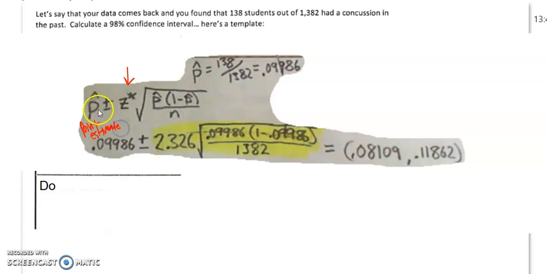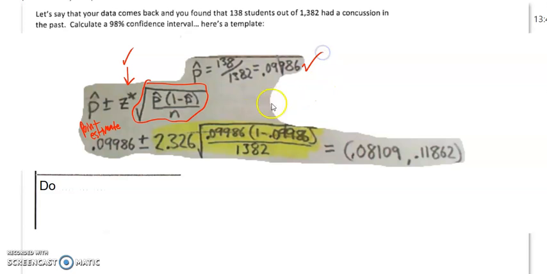It could have been an x bar if it was a mean, or it could have been a slope, a lowercase b slope from our sample, if it was a slope confidence interval. But we got z star, and that's good for proportions. And then we've got the standard error of this point estimate, and that's the square root of p hat times 1 minus p hat over n.